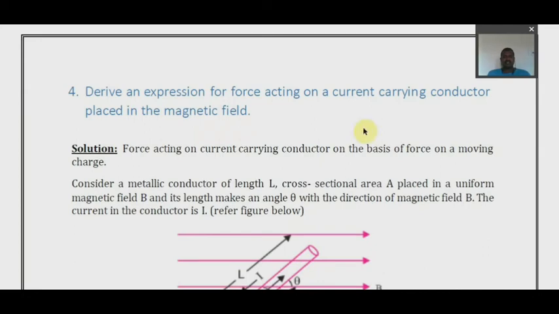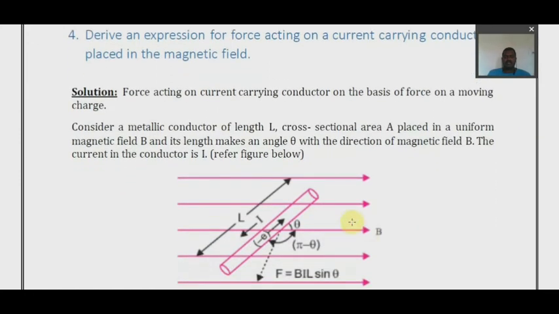What he is asking is a simple question: you have to derive an expression. Let us assume there is a room and there is a magnetic field in it, and in that room there is a wire carrying current. The wire is aligned like this, and we have considered only a small section of it, aligned at an angle of theta with respect to the magnetic field.